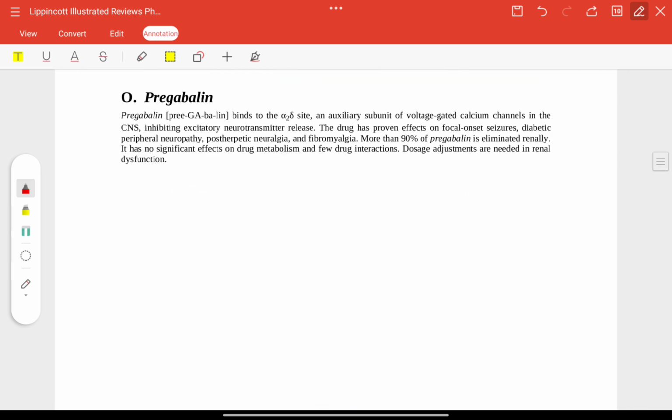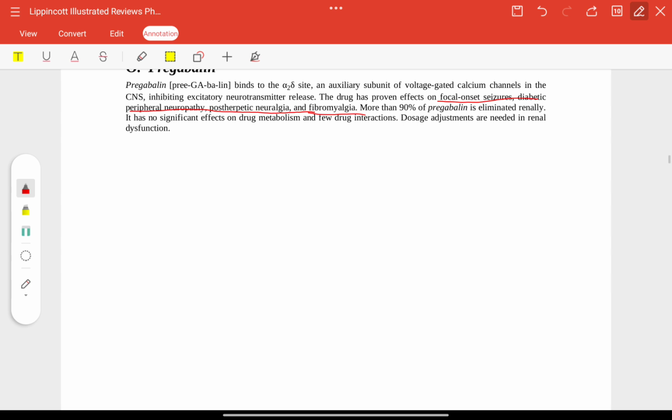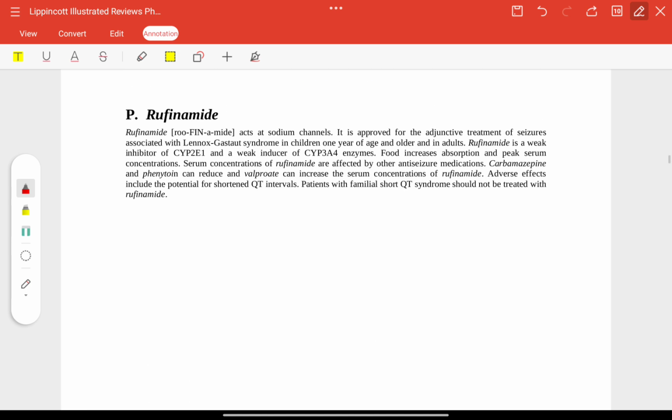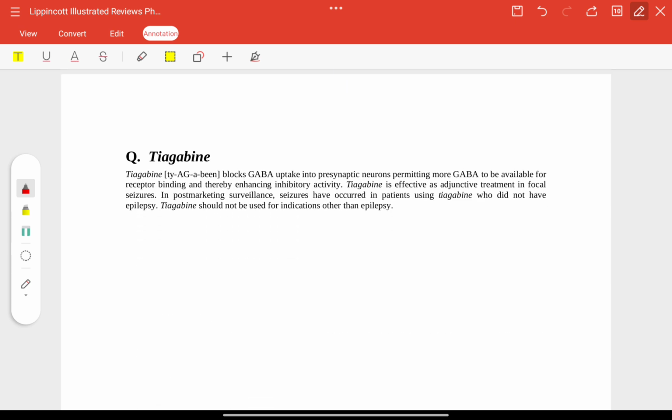Pregabalin: focal onset seizures, diabetic peripheral neuropathy, postherpetic neuralgia, and fibromyalgia. Rufinamide acts on sodium channels, and it is used for Lennox-Gastaut syndrome in children and older adults. Tiagabine. Tiagabine is used as an adjunct therapy in focal seizures.